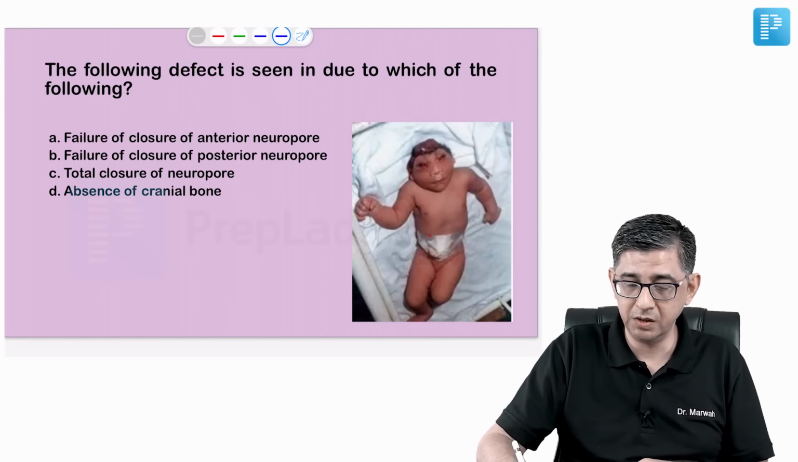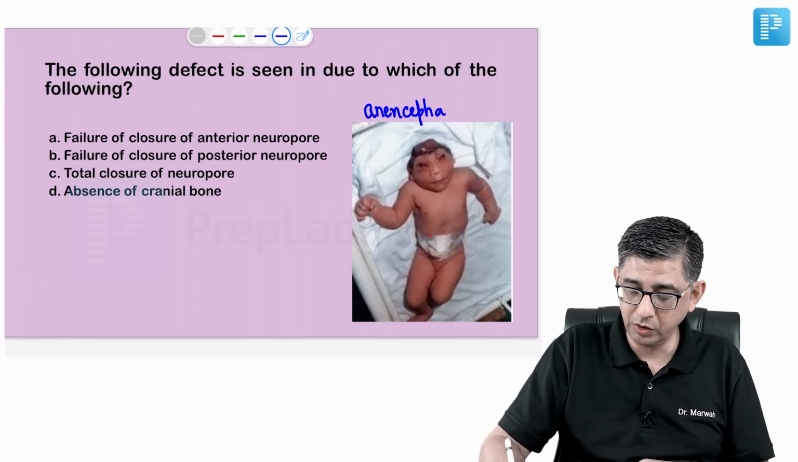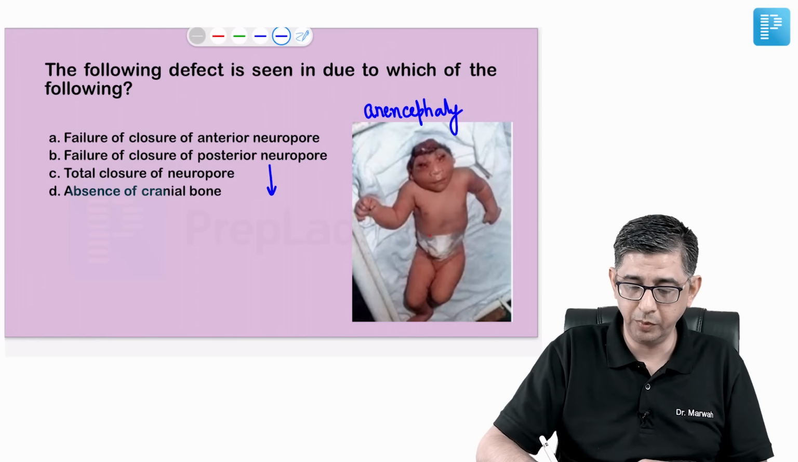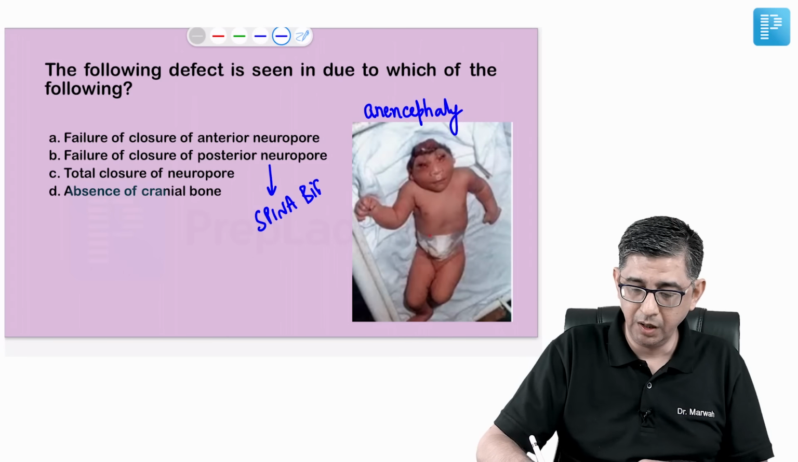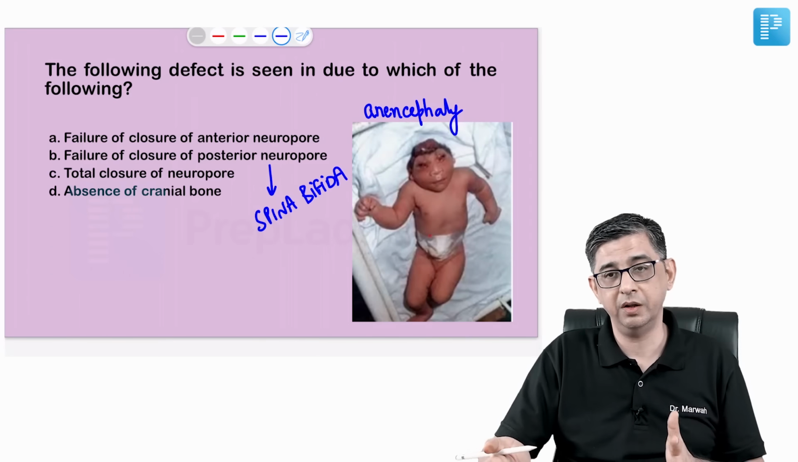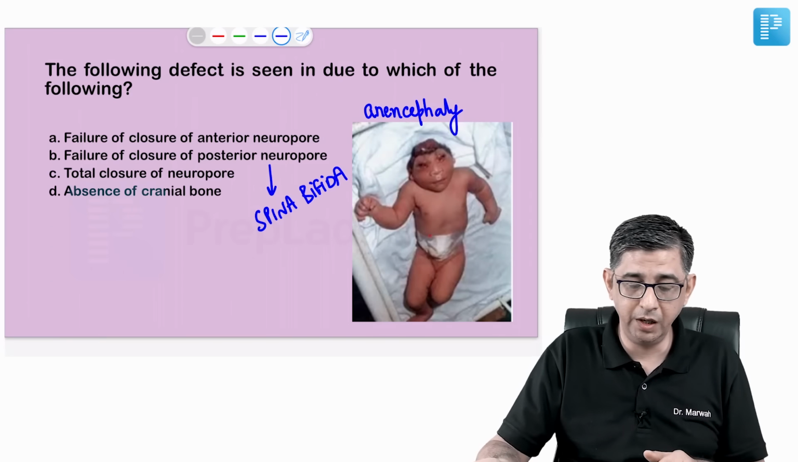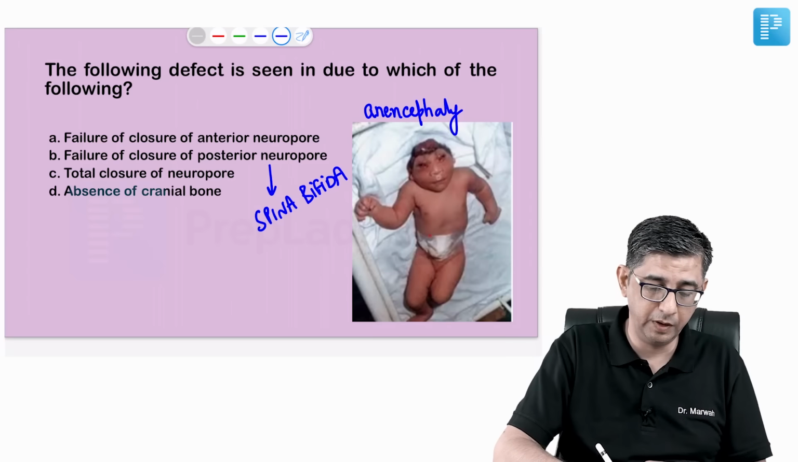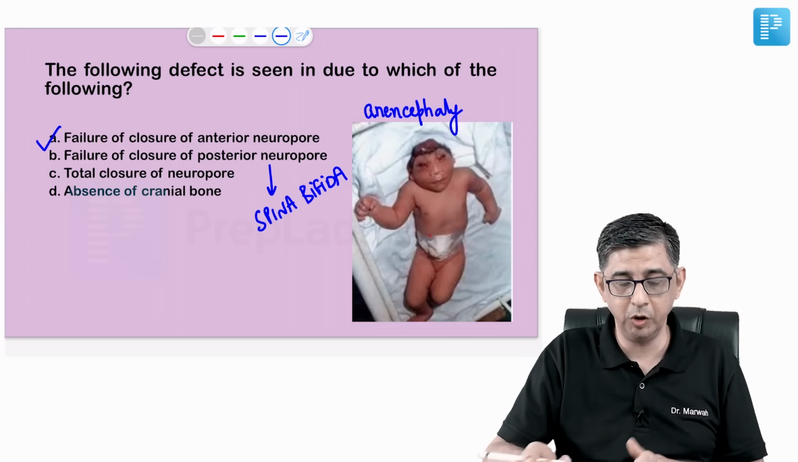This was, I would say, a pediatrics, anatomy, medicine overlap. They showed a baby with anencephaly. And you very well know that spina bifida is failure of closure of the posterior neuropore. But if there is a total lack of closure of the anterior neuropore, anencephaly would develop in the patient. The answer to this question would be option number A.